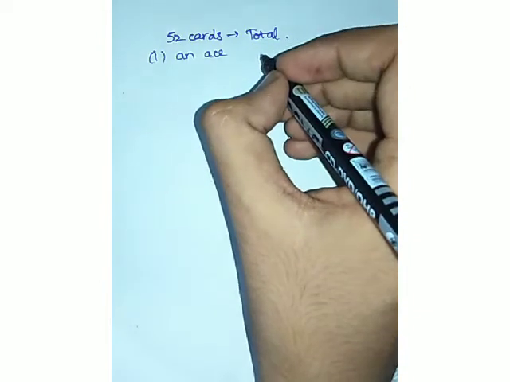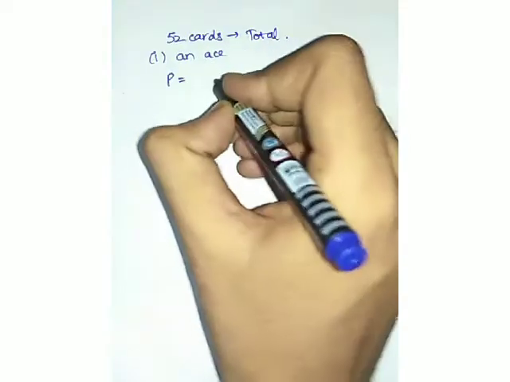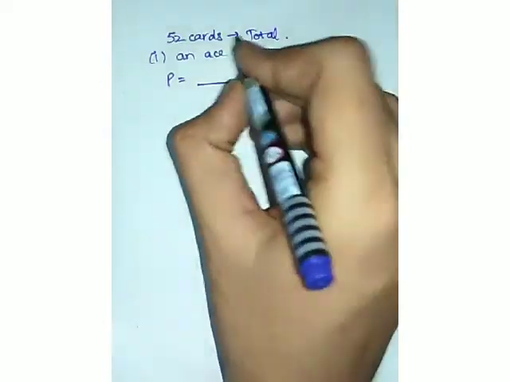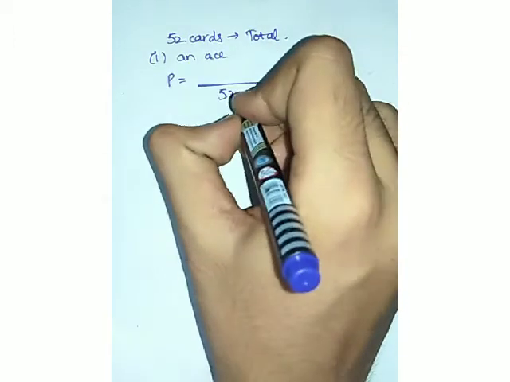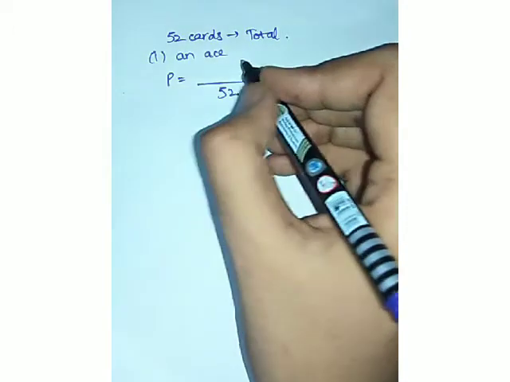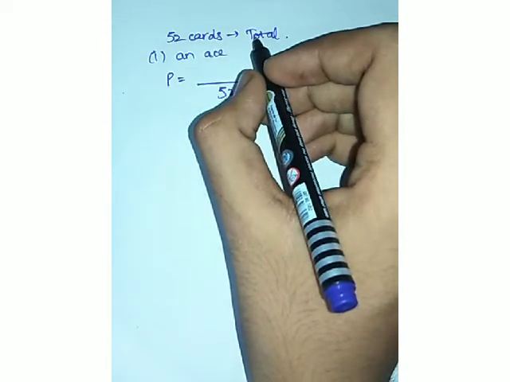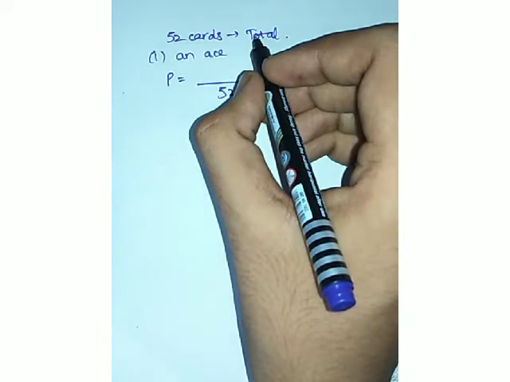Now what is probability? It is favorable outcomes over total outcomes. So in the denominator there are total outcomes, so there are 52. Now the card should be an ace. So just think about how many aces are in a deck. Of course, one ace of spades, one of clubs, one of hearts, and one of diamonds.